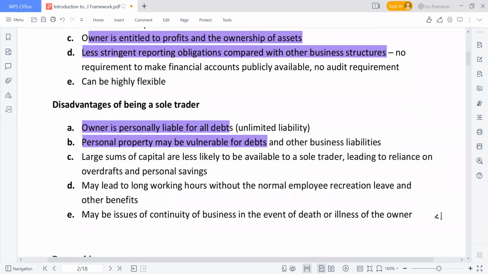Then another disadvantage is that a large sum of capital is less likely to be available to a sole trader. Meaning that as a sole trader, the financing is going to be very, very low.